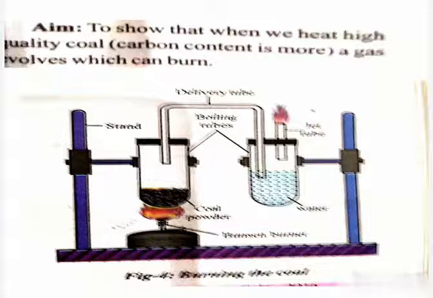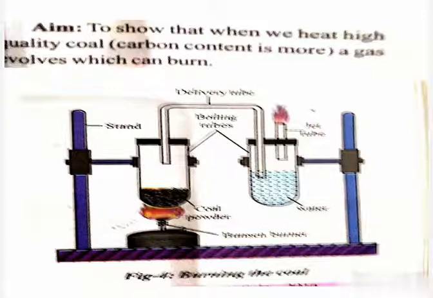Now heat the boiling tube containing coal strongly with the help of a Bunsen burner. What do you observe? You may notice that brownish black vapors are evolved in the first boiling tube.